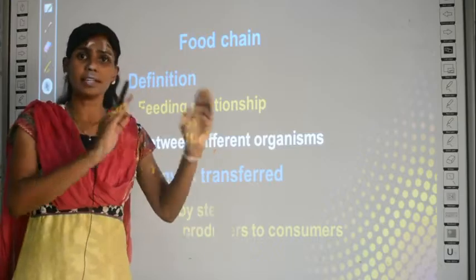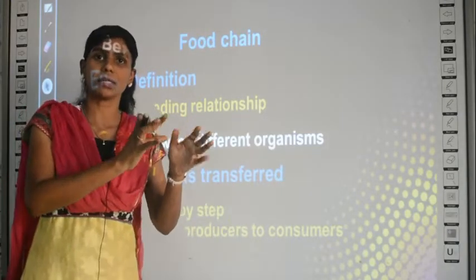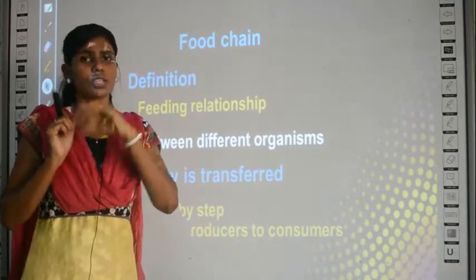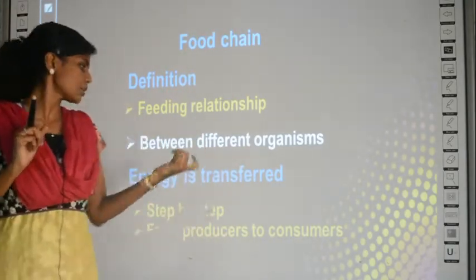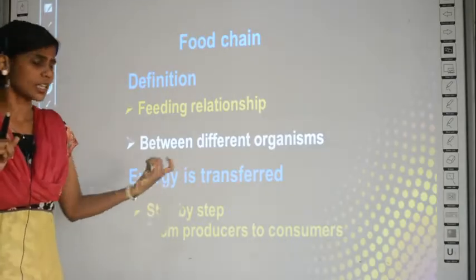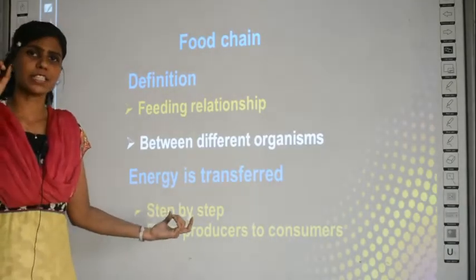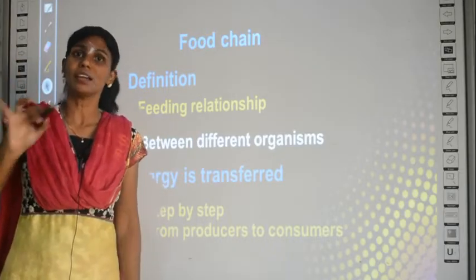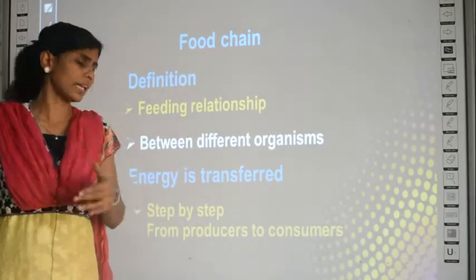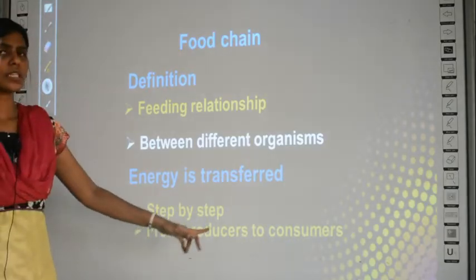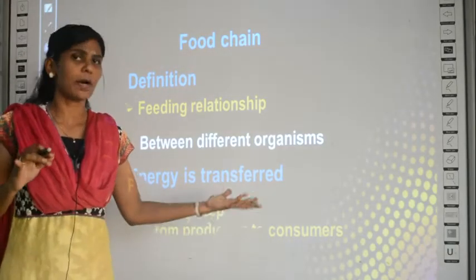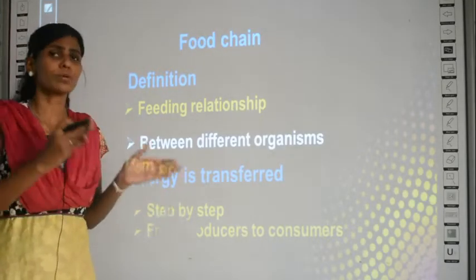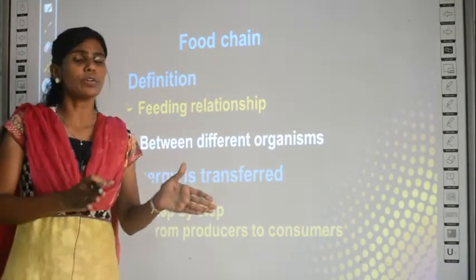See, already there is some energy. Say for example, a plant has energy. When a goat eats the plant, the goat will get the energy. So energy is transferred. That is why it is an energy transferring process step by step. It doesn't jump the steps. It happens like a chain in the form of steps. It cannot skip any step. From producers to consumers. I will explain about producers and consumers in the next slide. Just know that the transfer of energy is initially from the producers to the consumers.